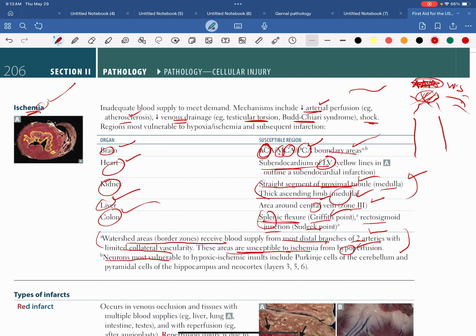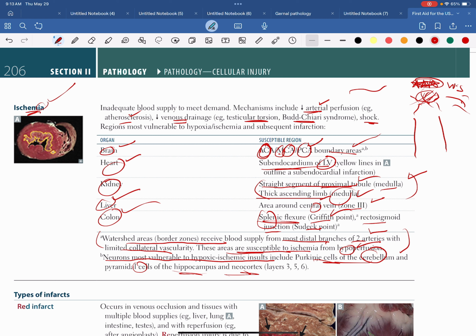Then the neurons most vulnerable to hypoxic ischemic insult include the Purkinje cells of the cerebellum and the pyramidal cells of the hippocampus and neocortex. So these are the cells that are injured more.